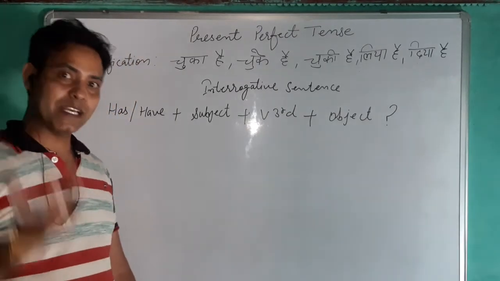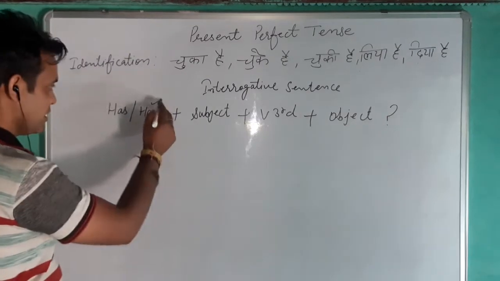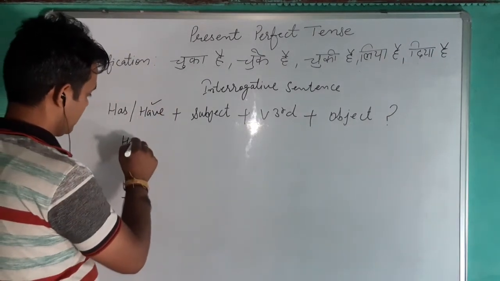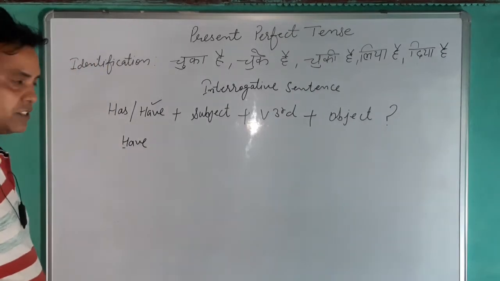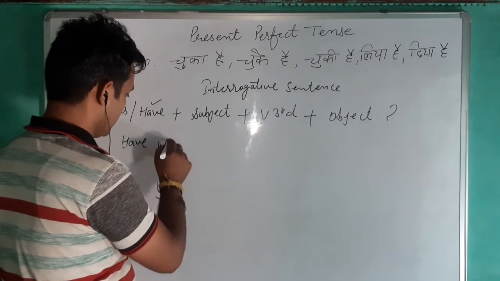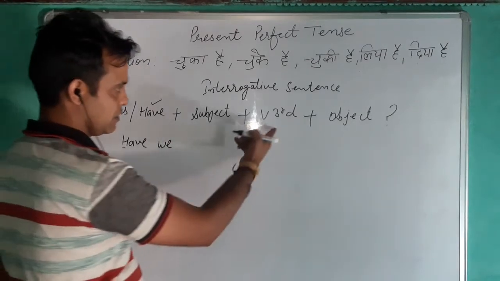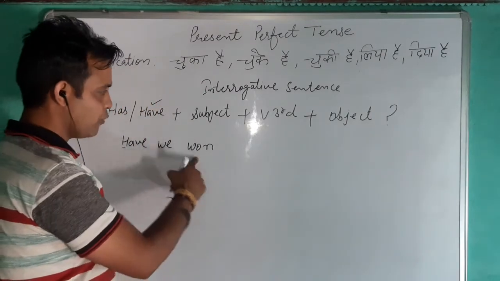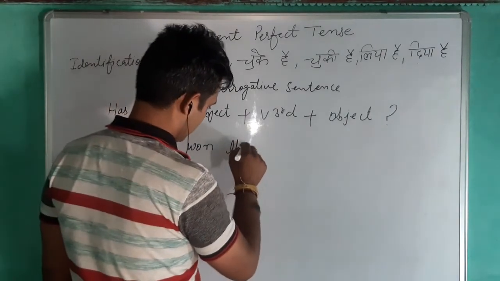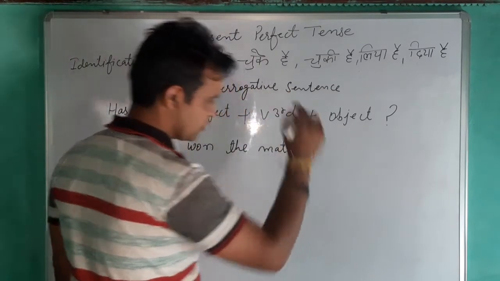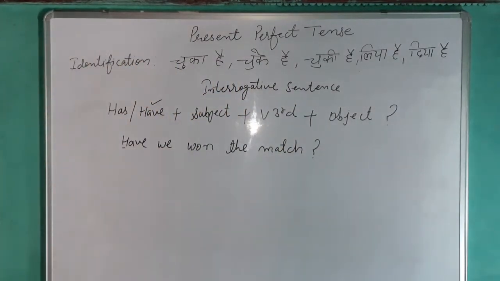Have we won the match? Look at the pattern. Have, with H capital in the beginning, then the subject we, then the third form of win, won. Have we won the match? So this is how you ask the question: क्या हमने मैच जीत लिया है?